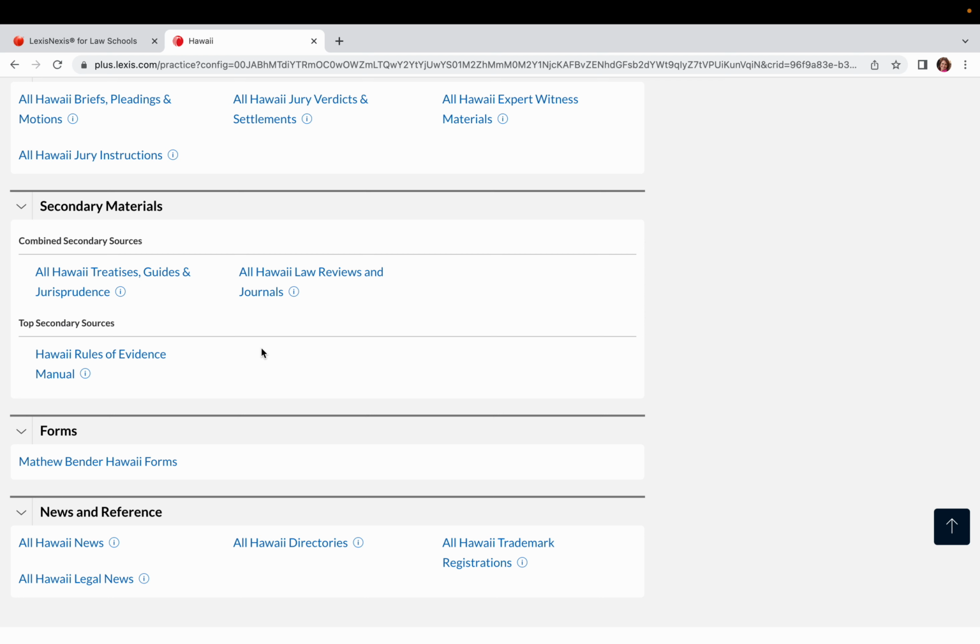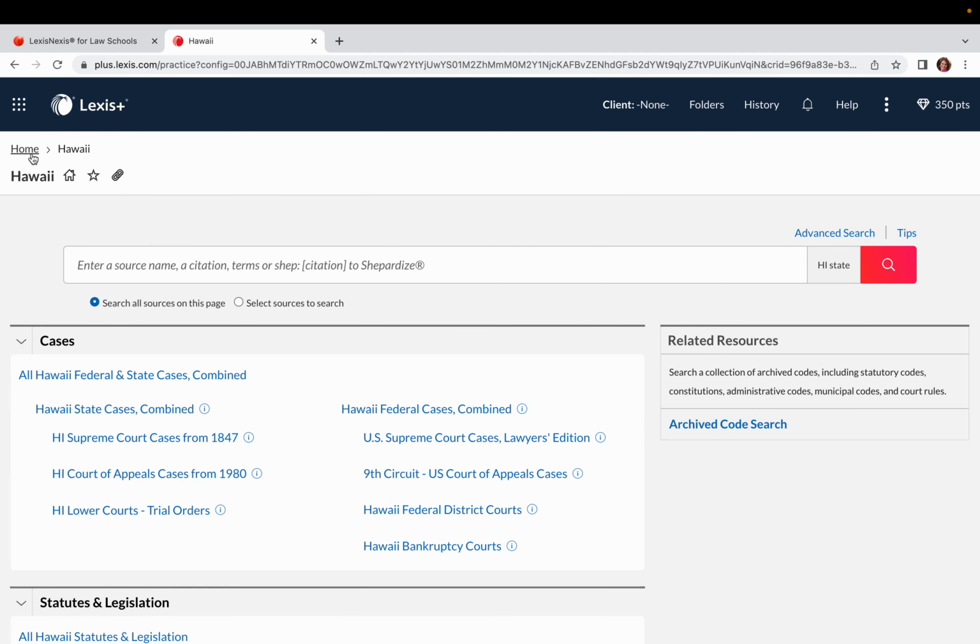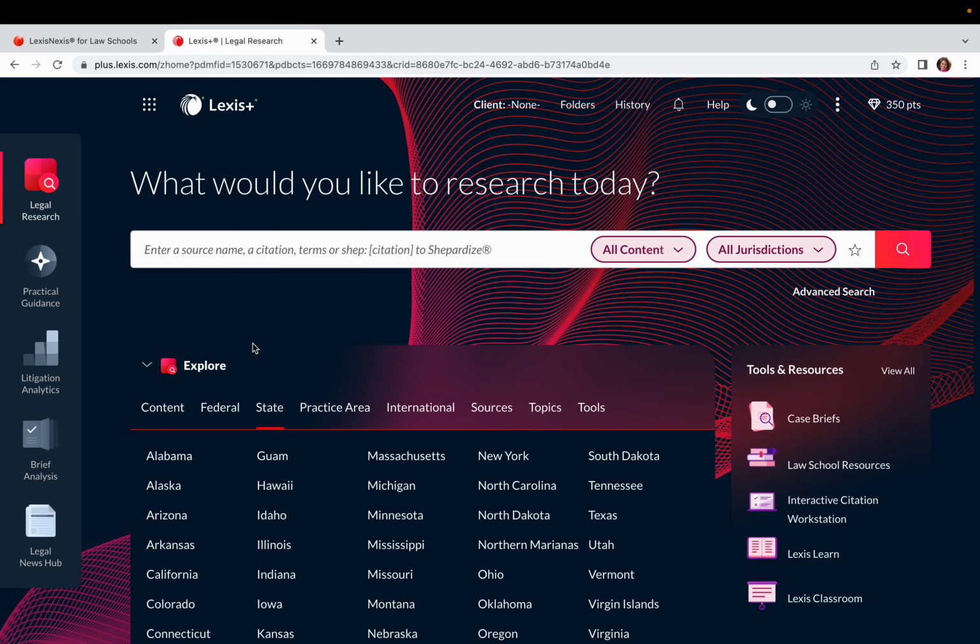And generally for states, you'll have a lot of secondary materials listed for state treatises, but we just don't have a lot for the state of Hawaii. So when we don't have a lot of treatises for Hawaii, I can come back up to the top and we can try another place.